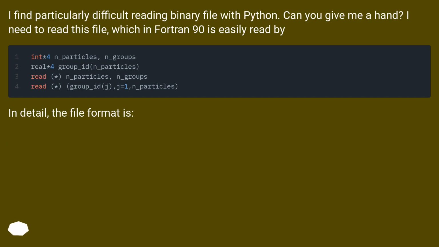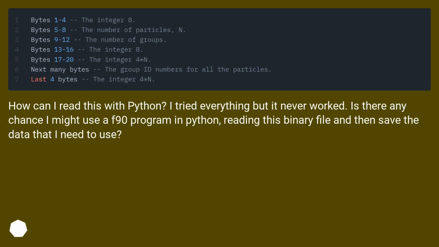In detail, the file format is... How can I read this with Python? I tried everything but it never worked. Is there any chance I might use an F90 program in Python, reading this binary file and then save the data that I need to use?